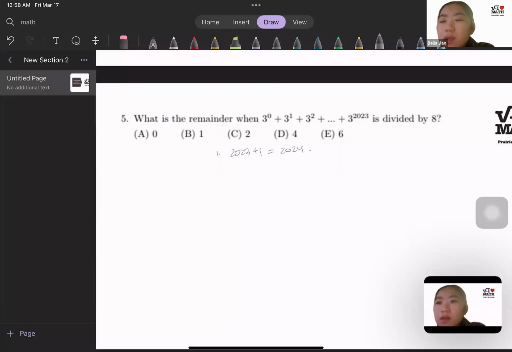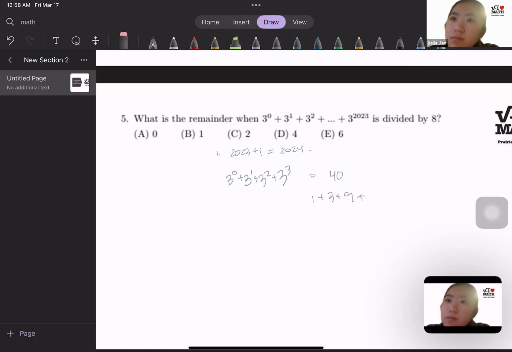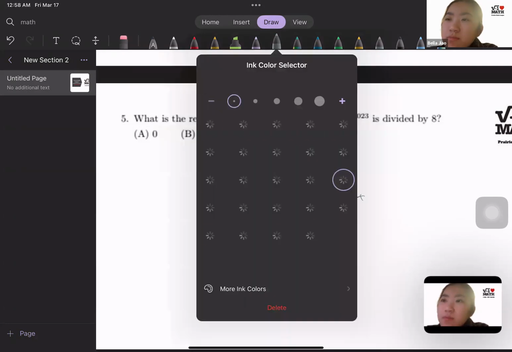And then you also notice that every 4 consecutive powers of 3 is always divisible by 3 to the power of 0 plus 3 to the power of 1 plus 3 to the power of 2 plus 3 to the power of 3. And then you realize that the sum of this is basically equivalent to 40, right? Because it's 1 plus 3 plus 9 plus 27.